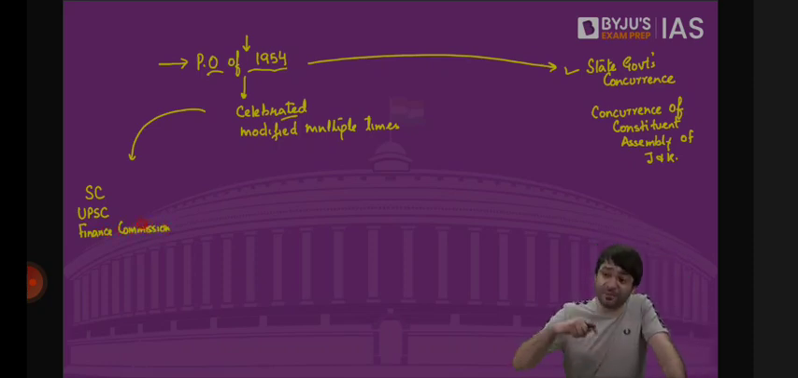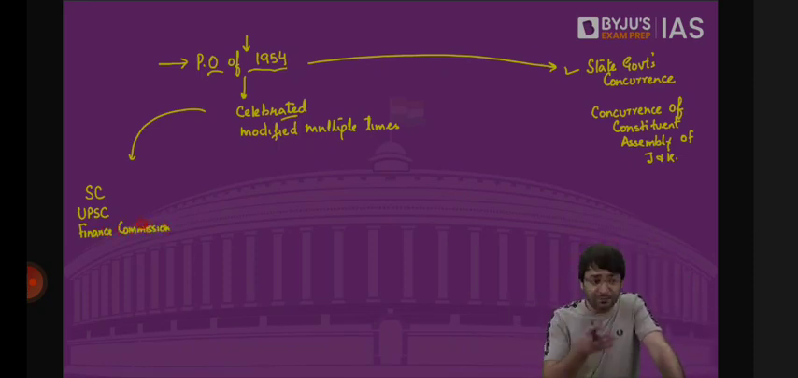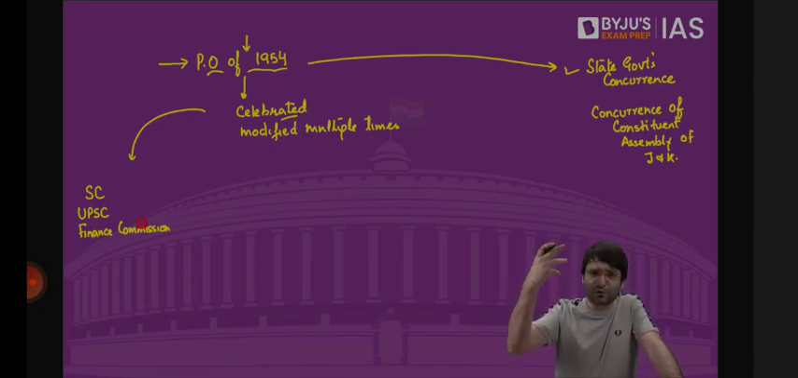Because of this order, emergency provisions of the Indian Constitution got applicable to Jammu and Kashmir. President's rule got applicable to the state of Jammu and Kashmir. Jammu and Kashmir had its Prime Minister and the Sadr Riyasat, also known as the President. These nomenclatures, this name was changed. Sadr Riyasat became the Governor. Wazir Azam or Prime Minister became the Chief Minister.